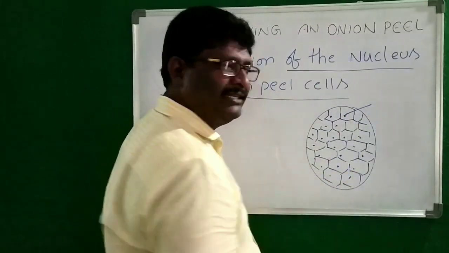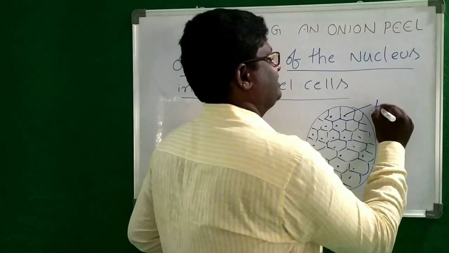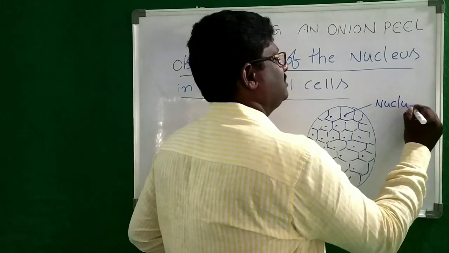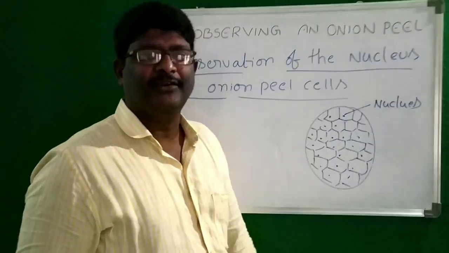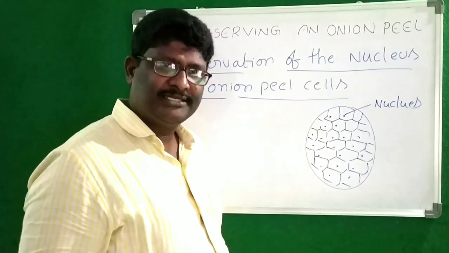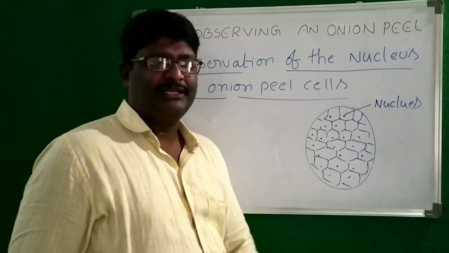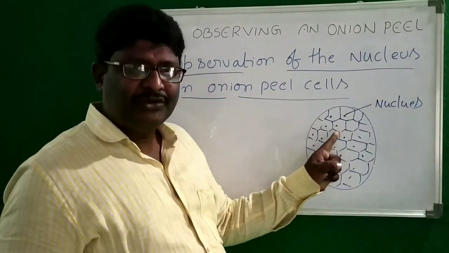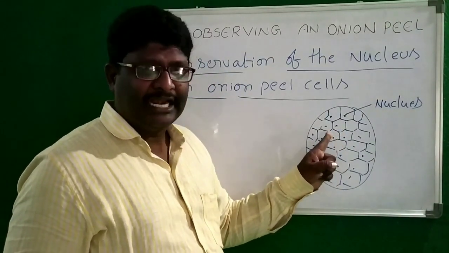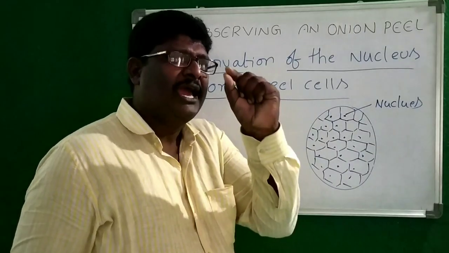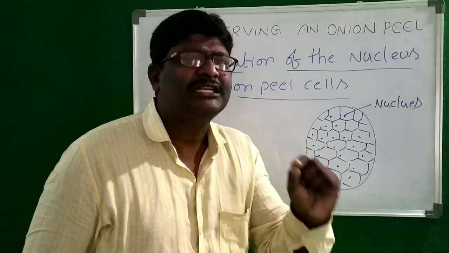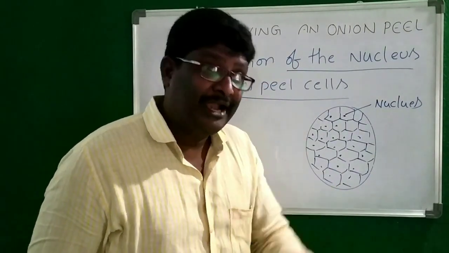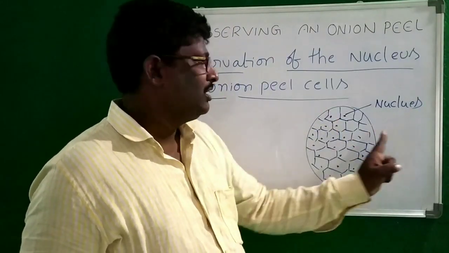Do you know what this is? Nucleus. How can we see this nucleus? The same experiment. When we observe these cells under the microscope, we see a circular, dark colored dot-like structure. When we find it, that structure is called the nucleus.